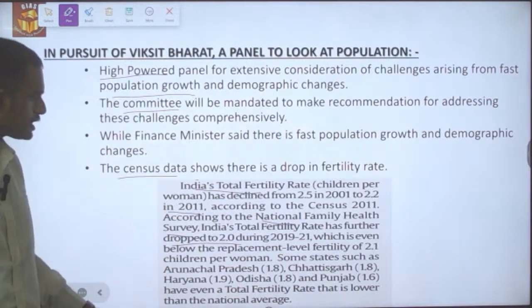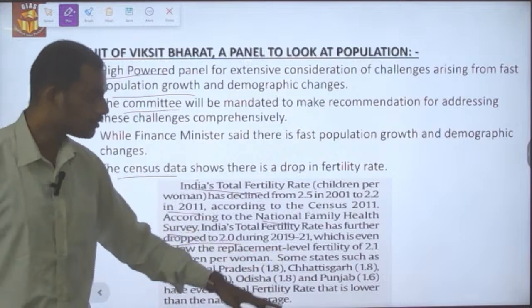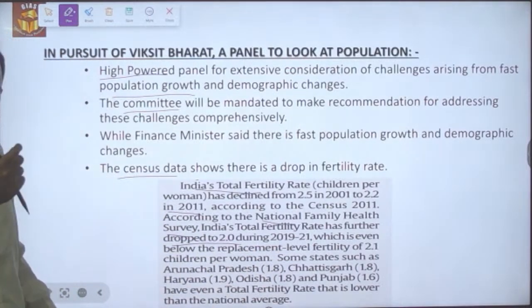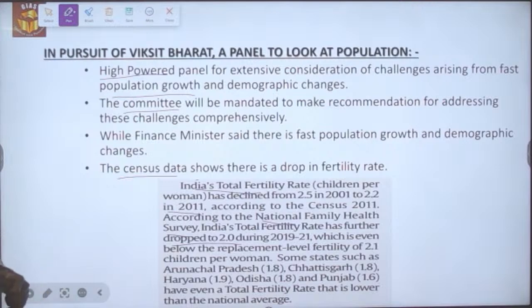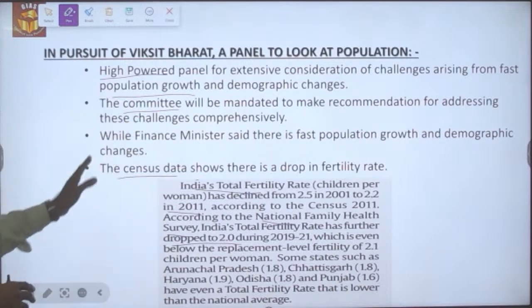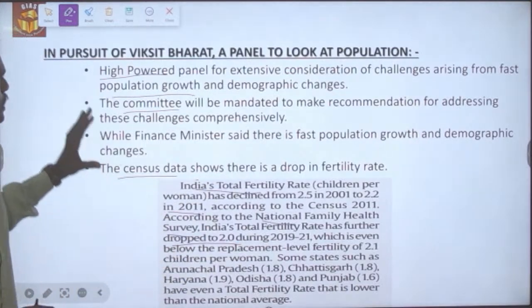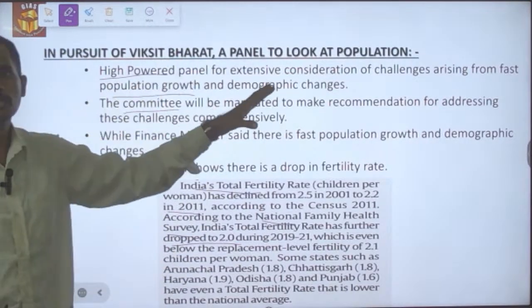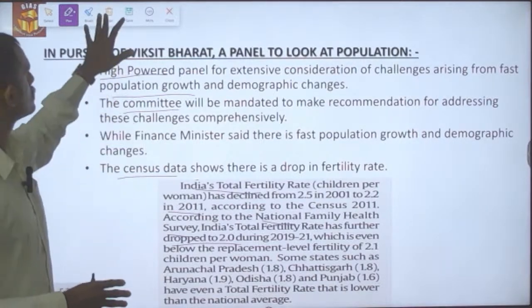In certain states like Chhattisgarh, Arunachal Pradesh, Haryana, Odisha and Punjab, it is even lower than 2.0. So this is the situation with regard to the fertility rate in India, and this is the committee formed to look into the issue of population growth.